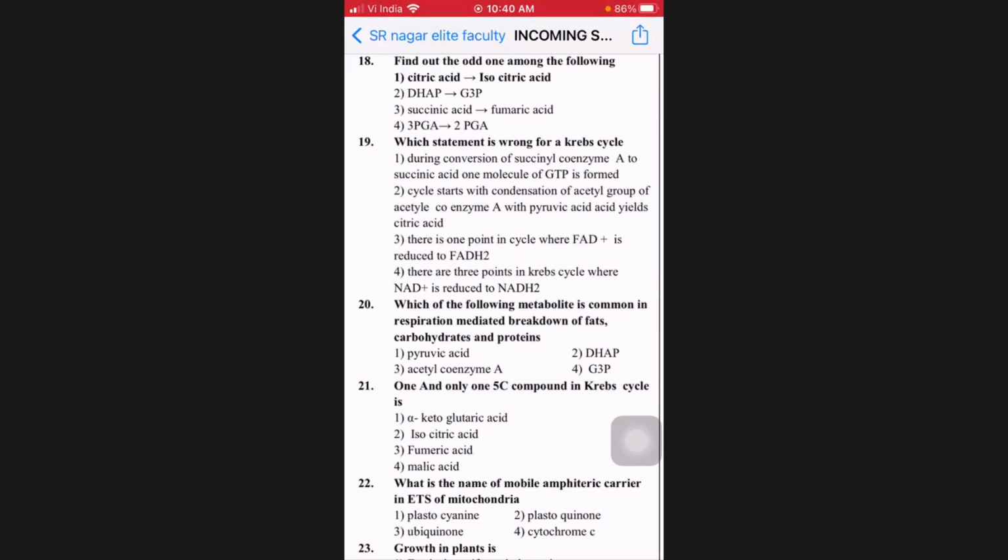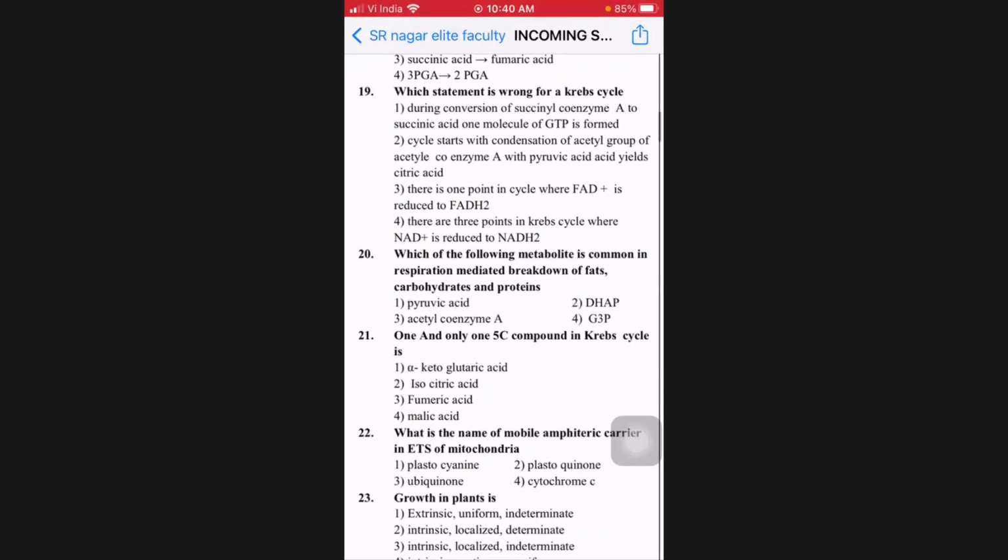Third, let us see. There is one point in the cycle where FAD plus is reduced to FADH2. Correct. There are 3 points in the Krebs cycle where NAD is reduced to NADH plus H plus. Correct. It is actually NADH plus H plus, the correct representation. Right, whatever it is, the second is the false, wrong statement related to the Krebs cycle.